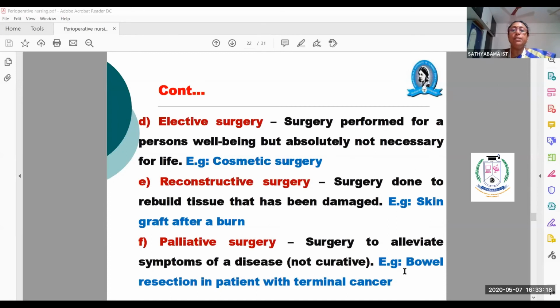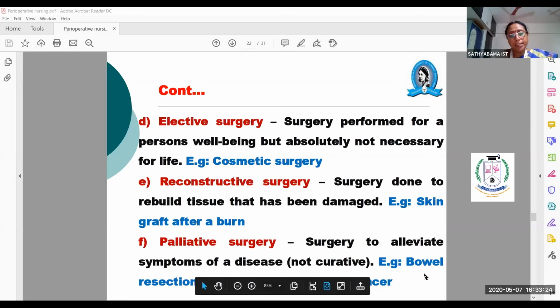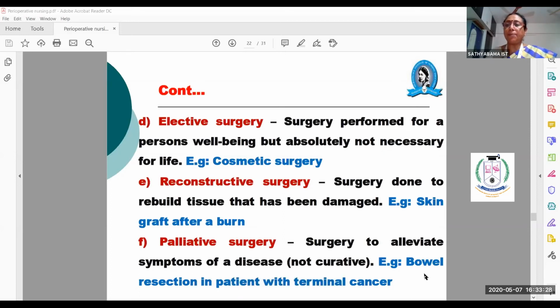Elective surgery means, elective means planned. There are two types of surgery basically, emergency surgery and elective surgery. This appendicectomy sometimes could be elective, sometimes could be emergency. Suddenly a patient will come with a severe abdominal pain. Even stone, cholecystectomy.